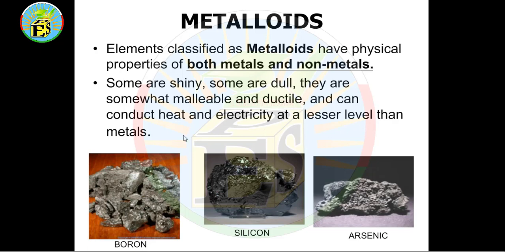It means metalloids take some properties of metals and some properties of non-metals, like boron, silicon, and arsenic. In different conditions they can behave as metals, and in other conditions as non-metals.